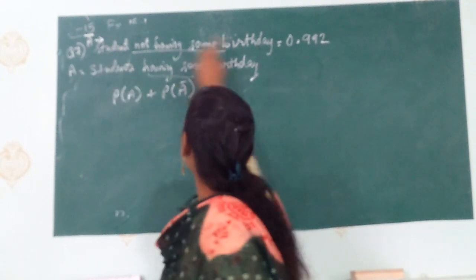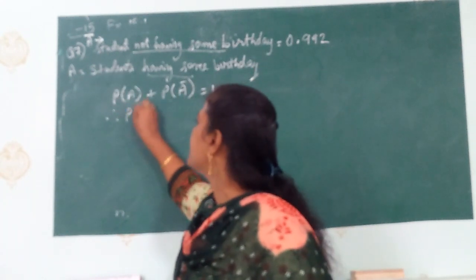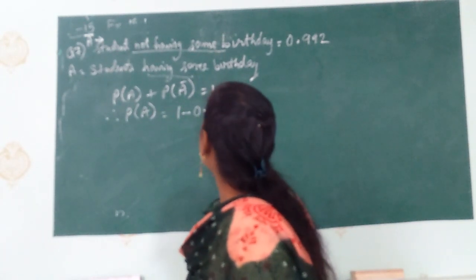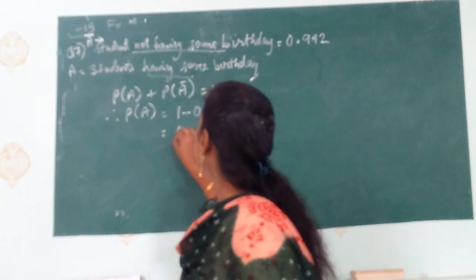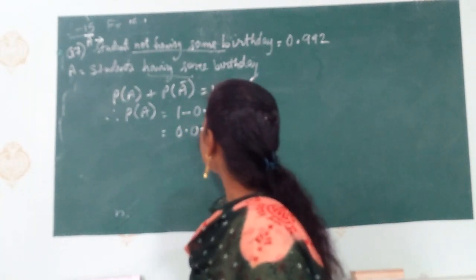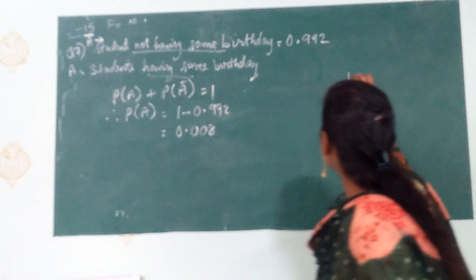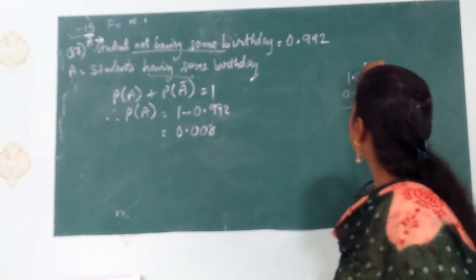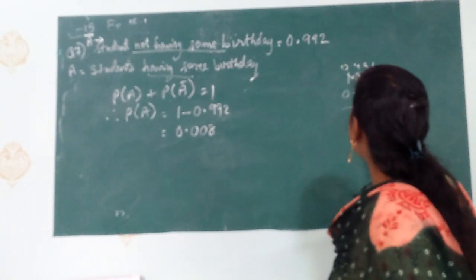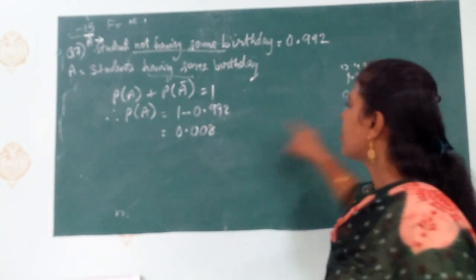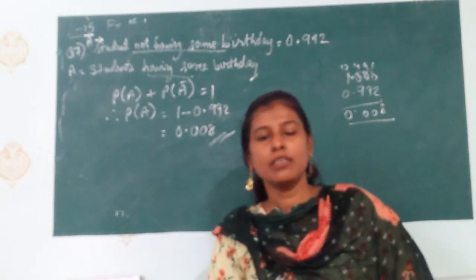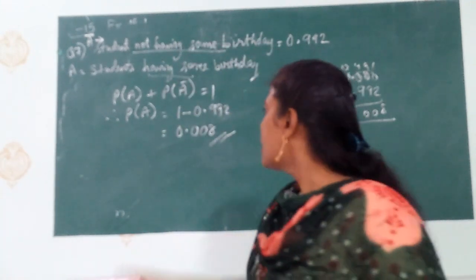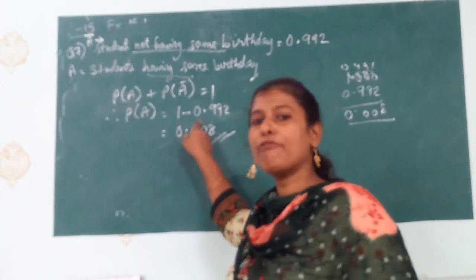So here in this term we have not A, so we have to find probability A, that is the possibility of having the birthday on the same date, that is 1 minus 0.992, that is 0.008. Okay, again we will take 3 decimals, 1.000 minus 0.992, that is 0.008. Hereafter, subtraction you will do properly by yourself. Somewhere I will do, somewhere I will not do. Okay, 2 questions I have shown you how to get the answer from 1 minus.